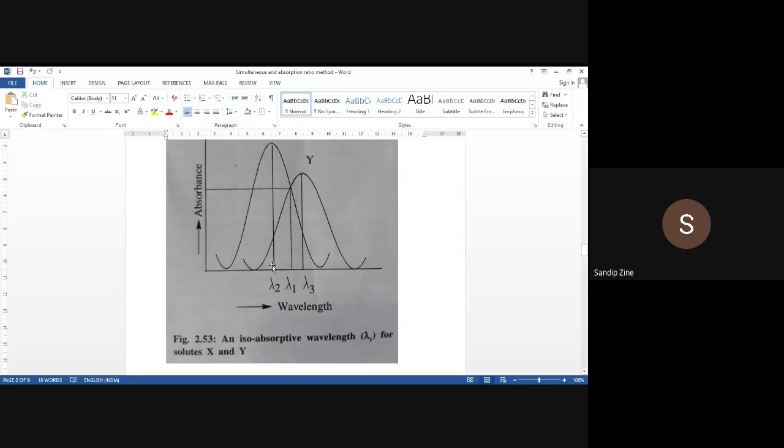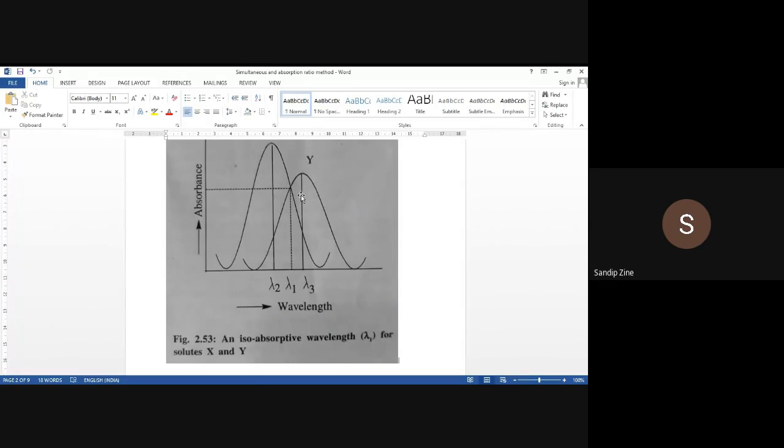So in order to determine the concentration of X and the concentration of Y, we have to take the help of the absorption ratio method, in this case based on the isoabsorptive point. So how will you write the equations for the isoabsorptive wavelength? Can you write similar equations?